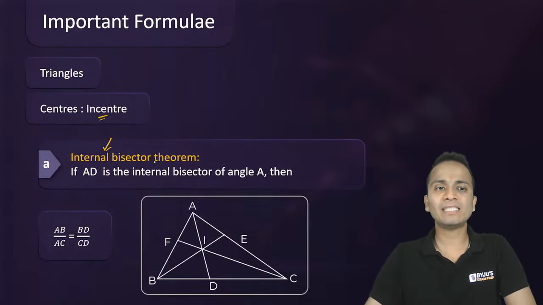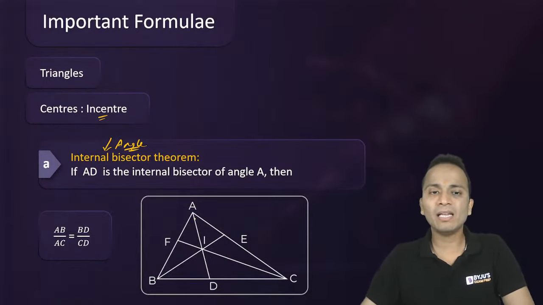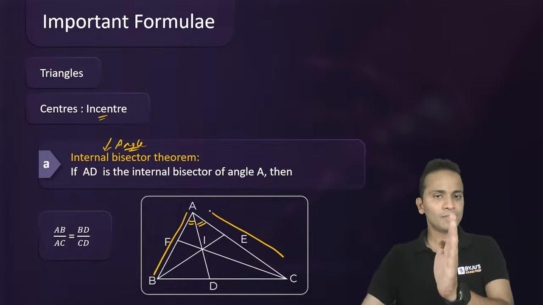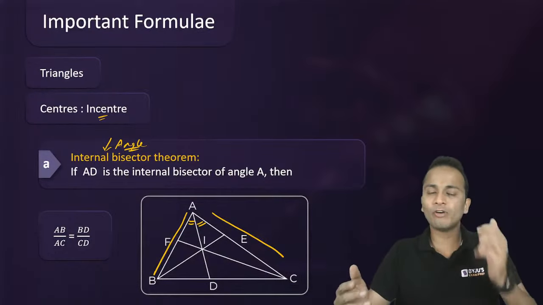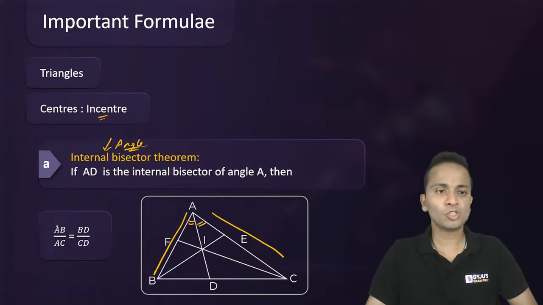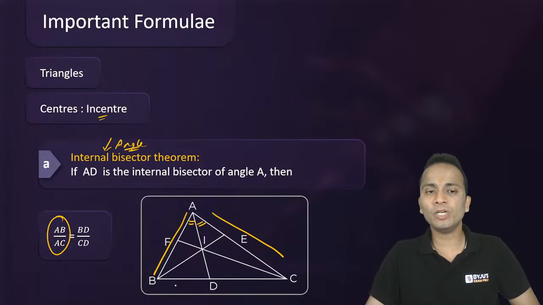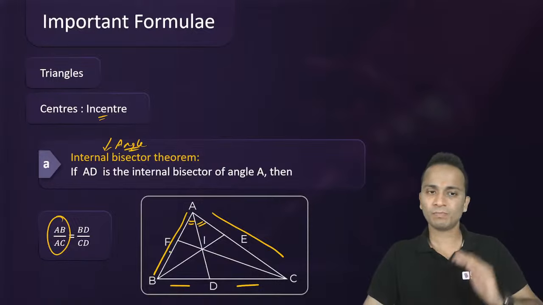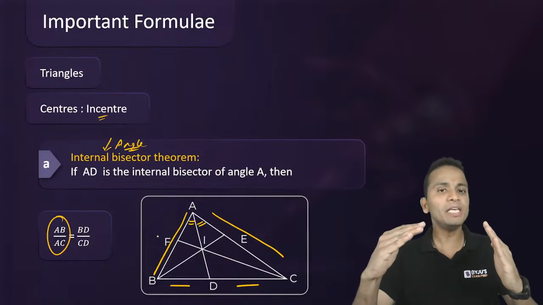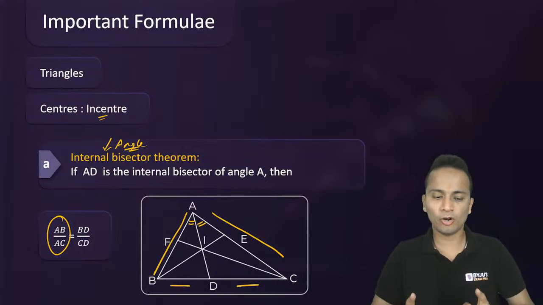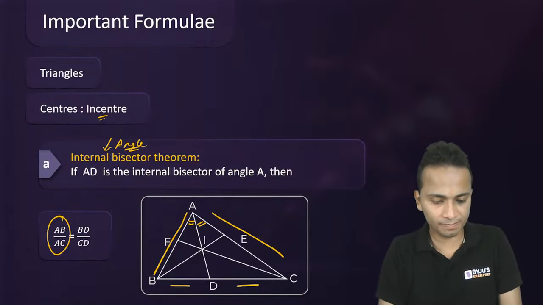So, the internal angle bisector theorem. Now if AD is the angle bisector in the triangle that you can see at the bottom of your screen, these two angles that I'm marking will be equal. So according to the angle bisector theorem, the sides on either side of the angle bisector, we have to take their ratio. So AB upon AC will be equal to BD upon CD respectively. So AB upon AC will be equal to BD upon CD. All right, this is the angle bisector theorem.